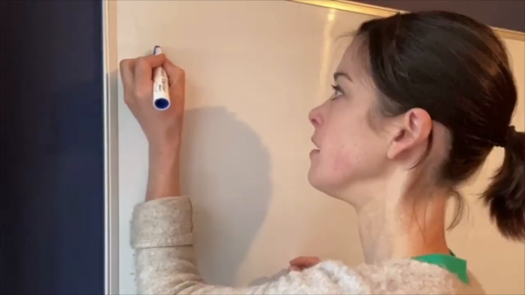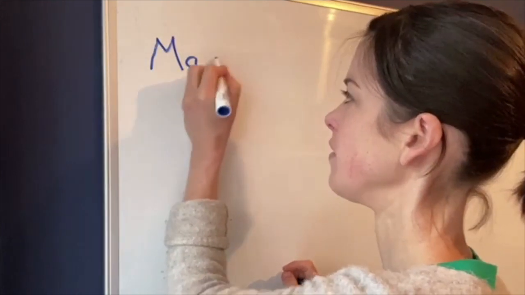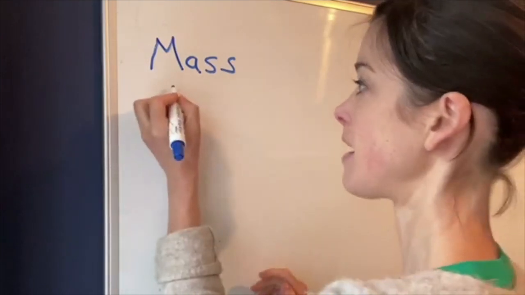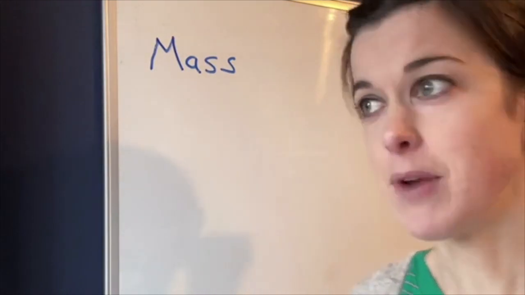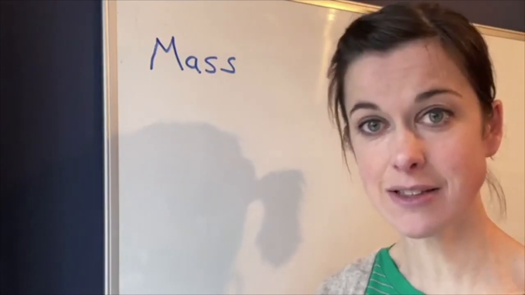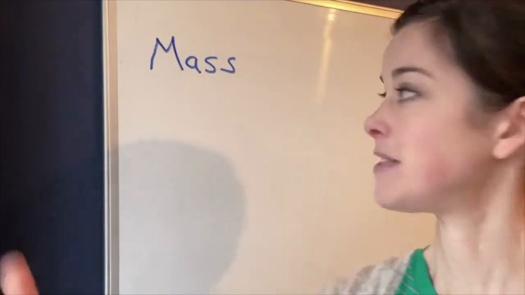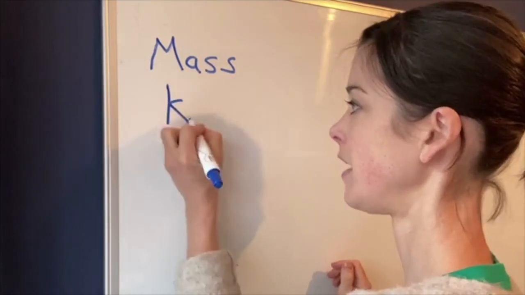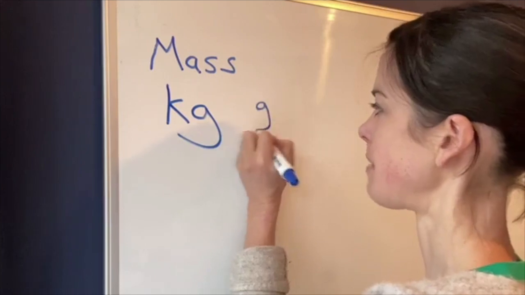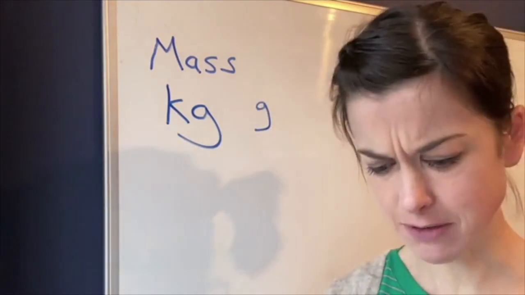Right, mass. What is mass? We don't use the word mass very much. But you'll know what it's measured in. It's measured in kilograms. So like if you said a time, like you ran something in 10, you would probably say seconds. Time is measured in seconds. Distance is measured in meters. Mass is measured in kilograms. Or for physics, you could say grams as well. You've probably heard of kilograms and grams.